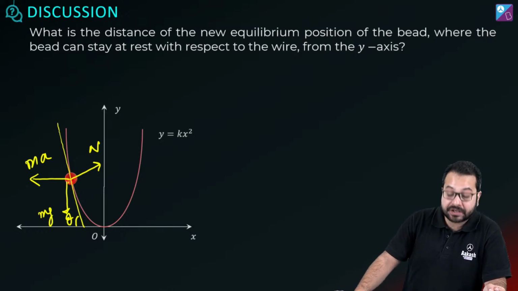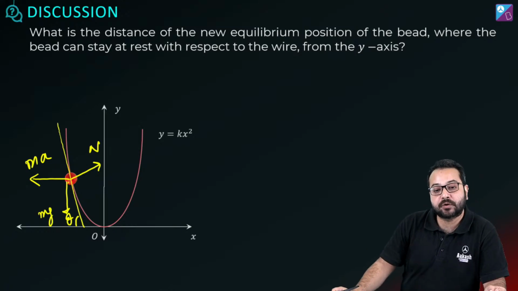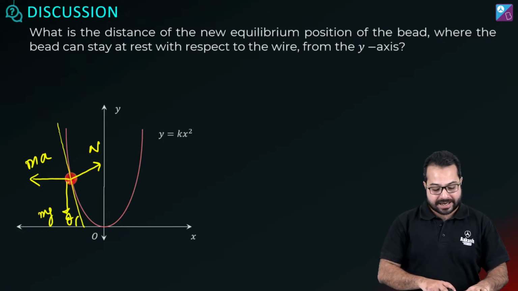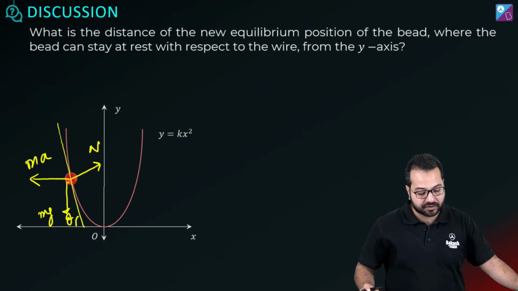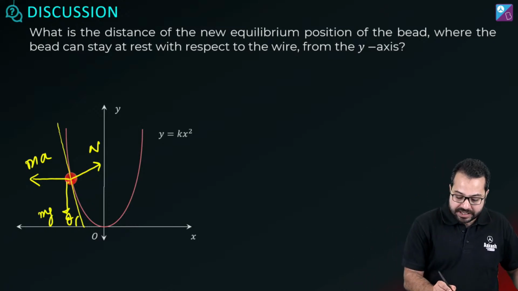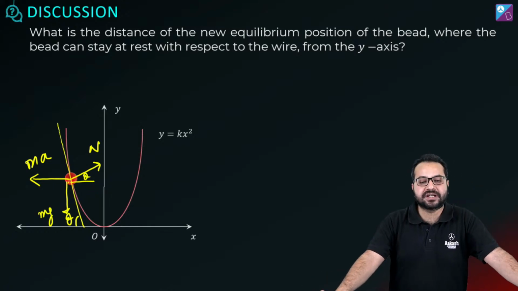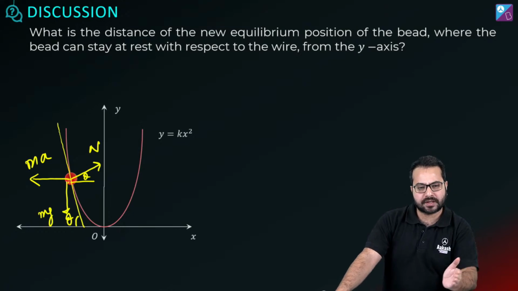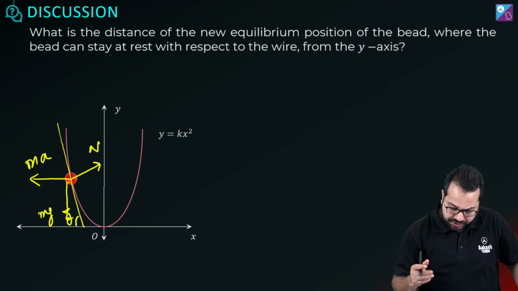In this frame we know that the bead is at rest, so the net force has to be equal to 0. So what we can do is resolve the normal. MA and MG are already perpendicularly resolved. Now we can resolve the normal force. So what will this angle become? This angle will become theta. Use a little geometry, I don't want to get into that. And this will be theta. Which theta will it be?